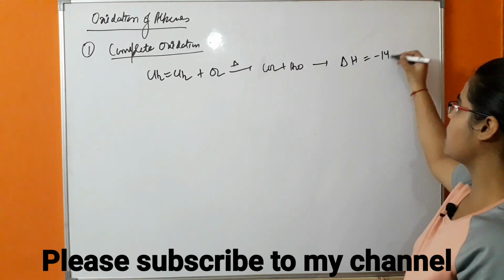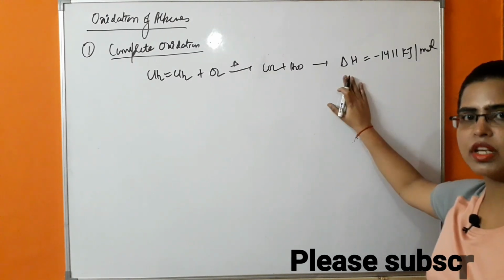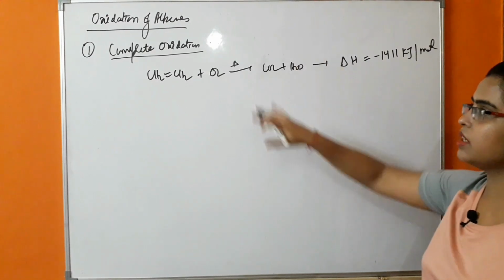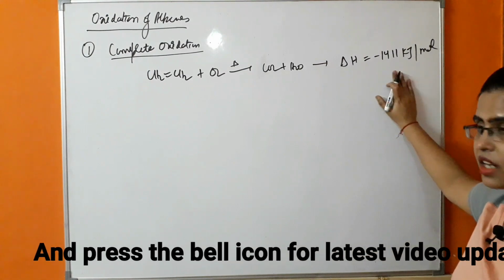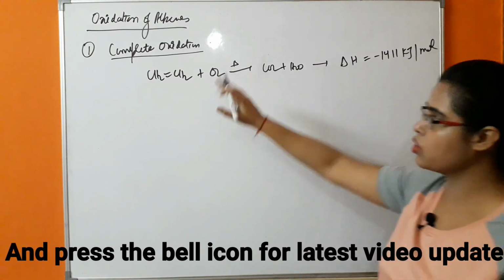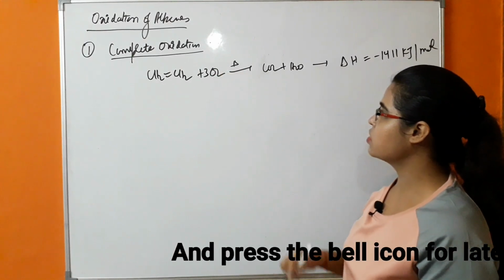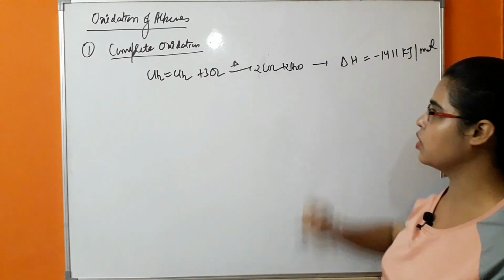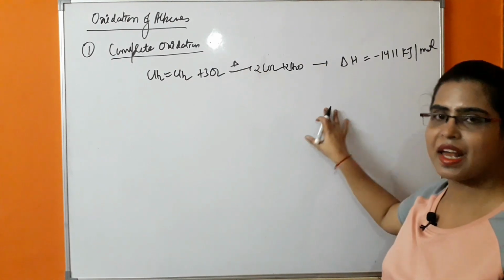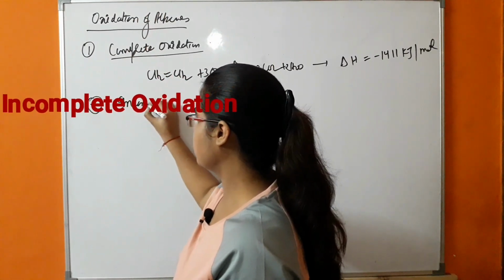How much energy is released? A large amount of energy is released during the complete oxidation of this alkene, so this is a highly exothermic reaction. First of all, you have to balance the reaction. With 3 molecules of oxygen, there will be formation of 2 molecules of CO2 and 2 molecules of H2O. This is the balanced reaction. Second is incomplete oxidation.